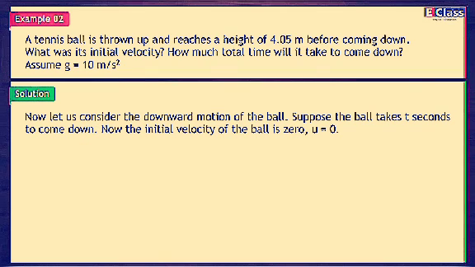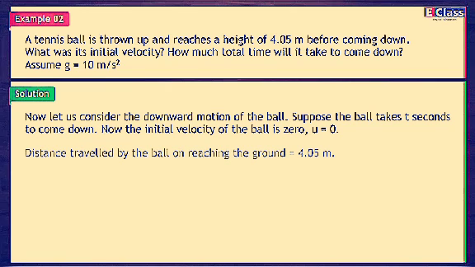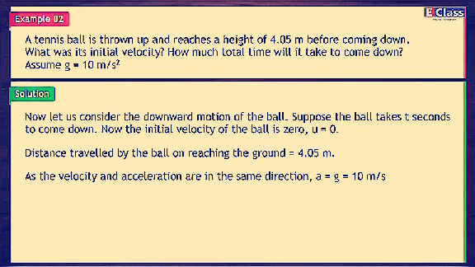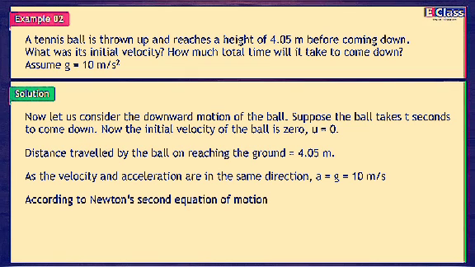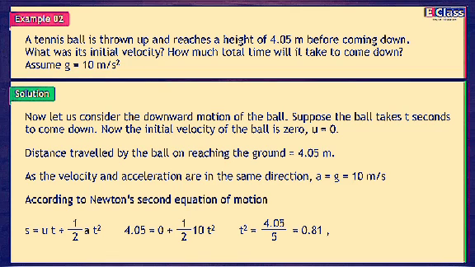Now, the initial velocity of the ball is 0, u = 0. Distance travelled by the ball on reaching the ground is 4.05 meters. As the velocity and acceleration are in the same direction, a = g = 10 meters per second square. According to Newton's second equation of motion, s = ut + 1/2 at square. 4.05 = 0 + 1/2 × 10 × t square.